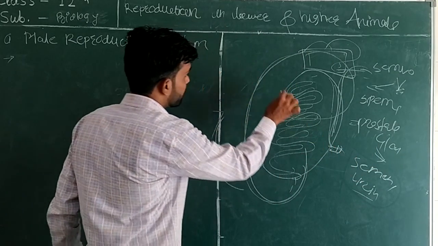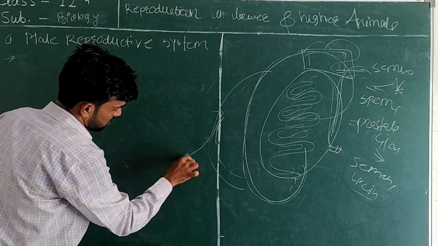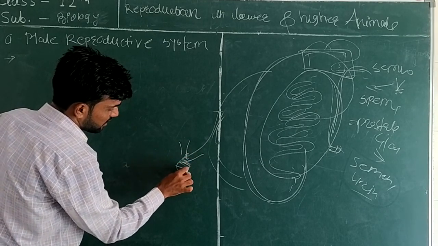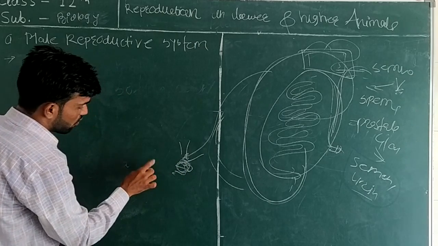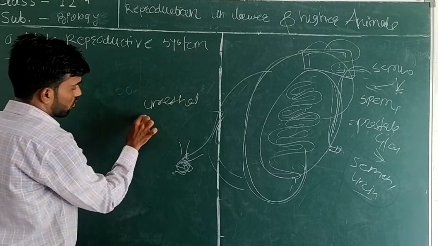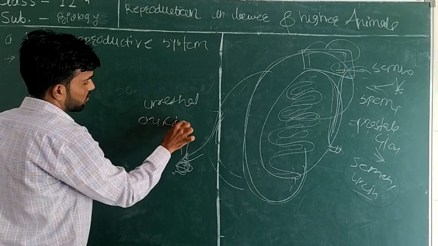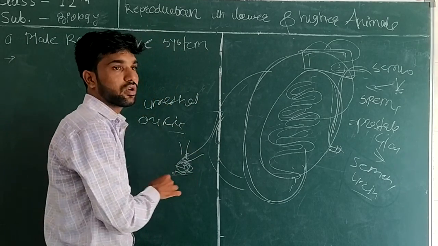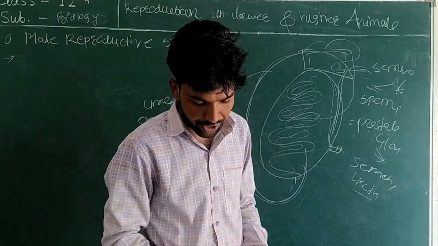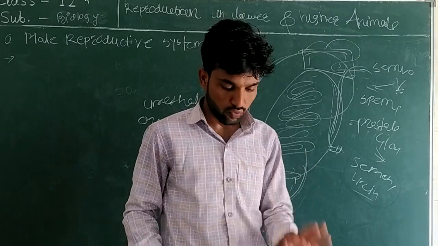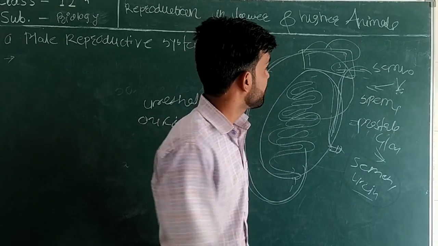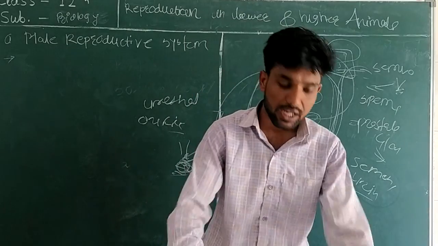At the end of your penis, where the urine and semen get ejaculated, we call it the urethral orifice, where your semen and your urine both get expelled outside the body. So we are stopping here. Today we saw two topics, that is your testes and your accessory ducts.